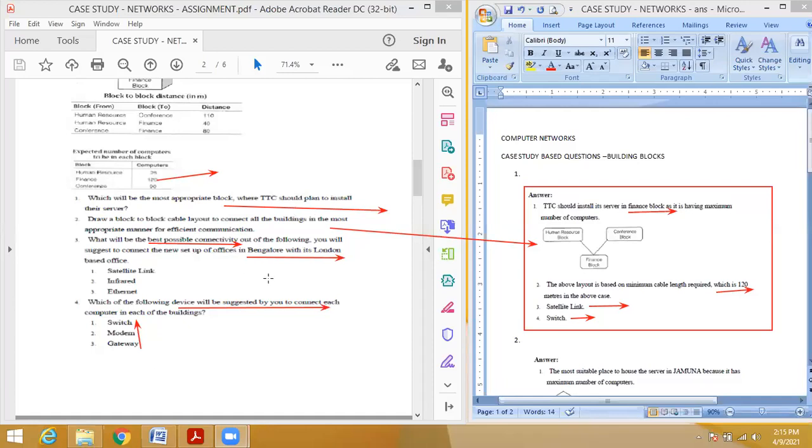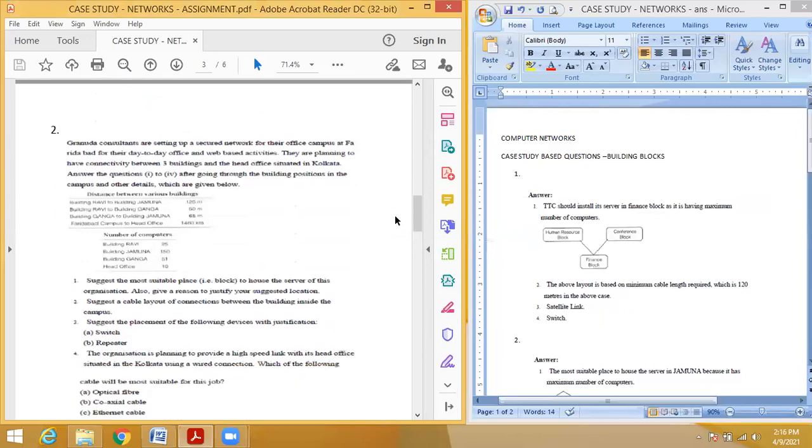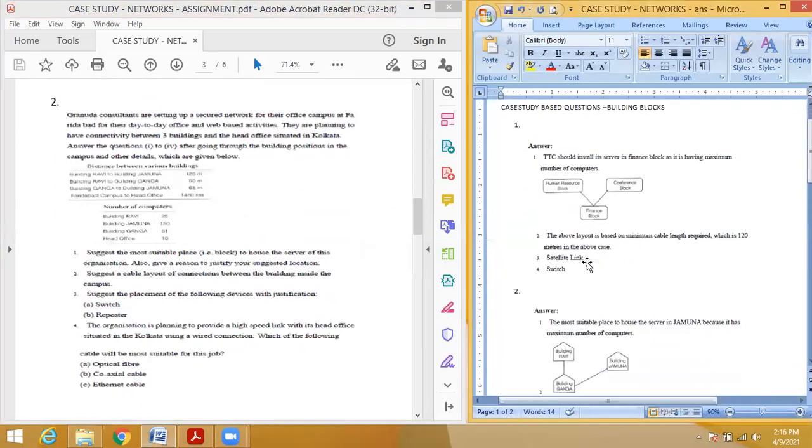Okay. The idea is you have to think like that. If where we have to place the server, the idea is which block contains the most number of computers. That is the idea. Okay. So depending upon the question, the answers will be different. Okay. So then second question. See the second question, I will show you the answer.